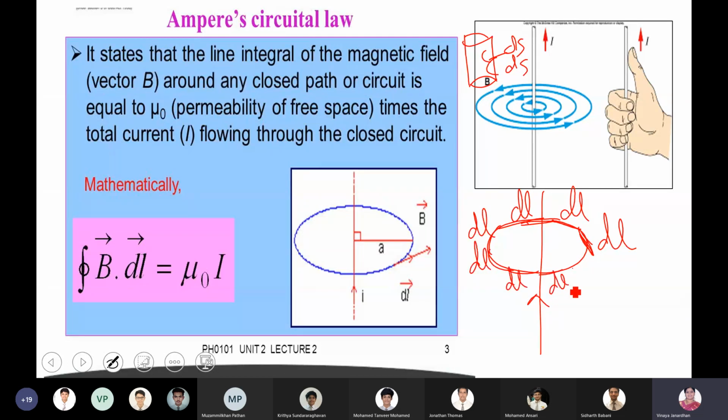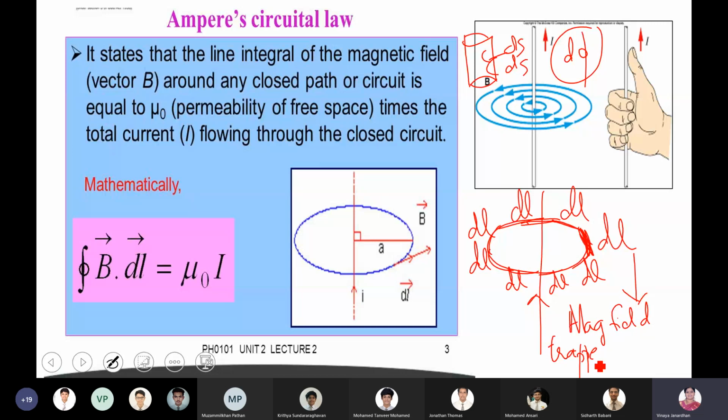There you found the electric flux passing through each surface. Here you find how much magnetic field is trapped by this small element dl.